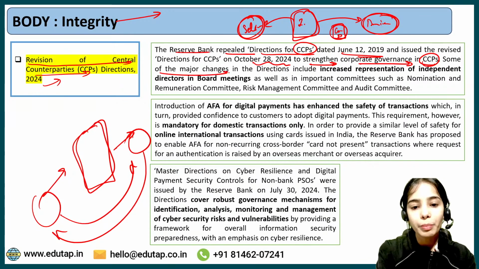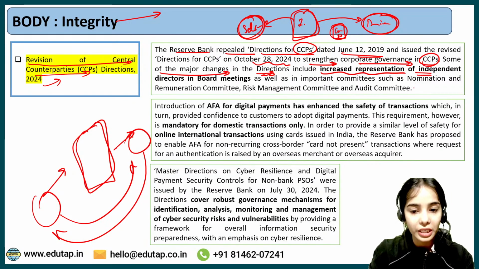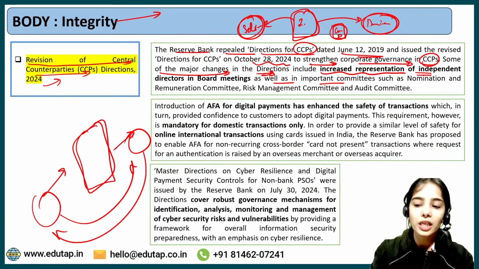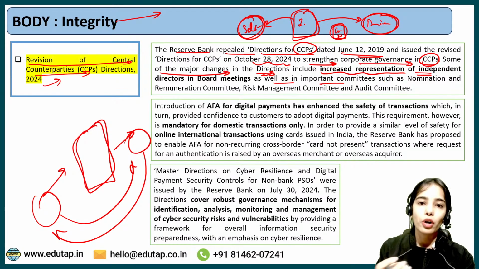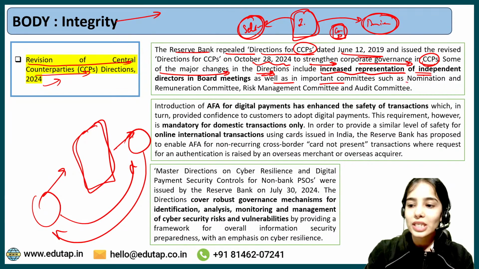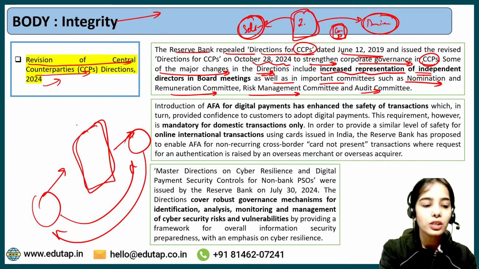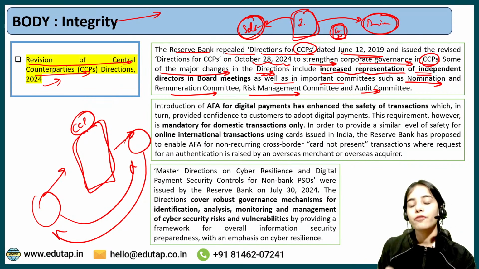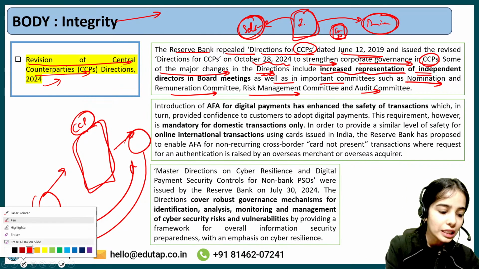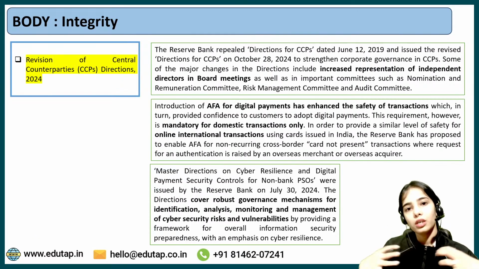Some of the major changes in the directions for the central counterparties include increased representation of independent directors in the board meetings, as well as important committees should also have good representation from independent directors, such as the nomination and remuneration committee, risk management committee, and audit committee of the central counterparty. There should be increased representation from the independent directors, so that the integrity of the central counterparties and the integrity of the transactions remain intact.